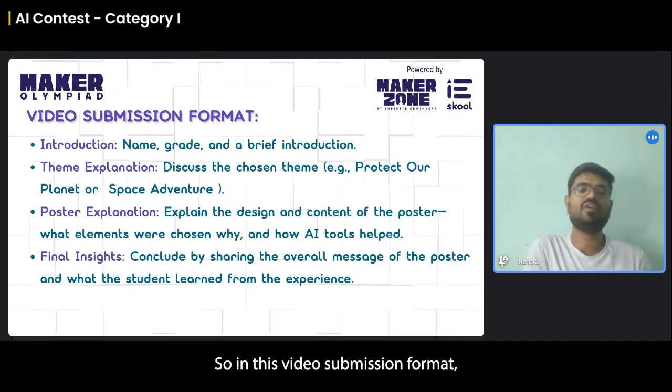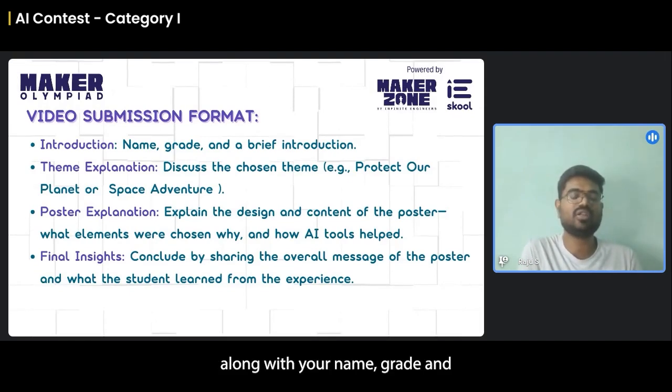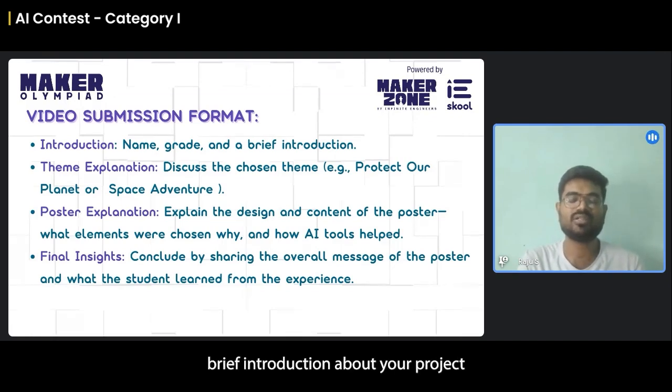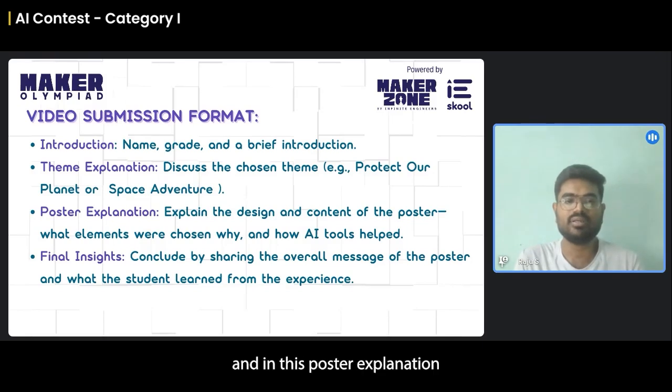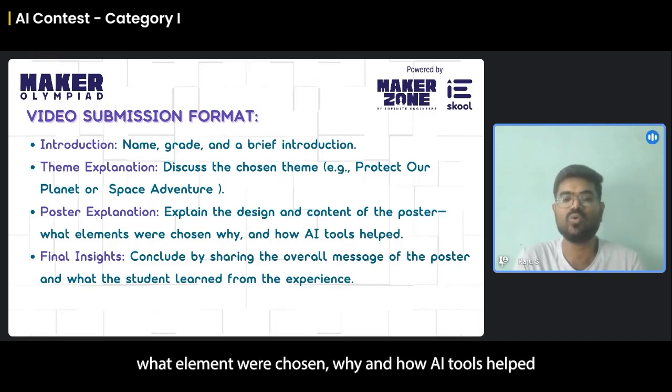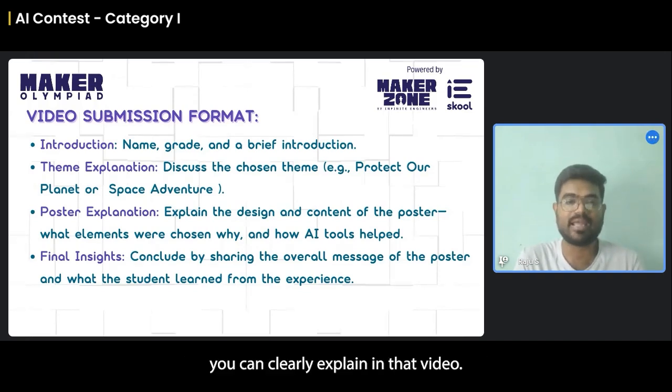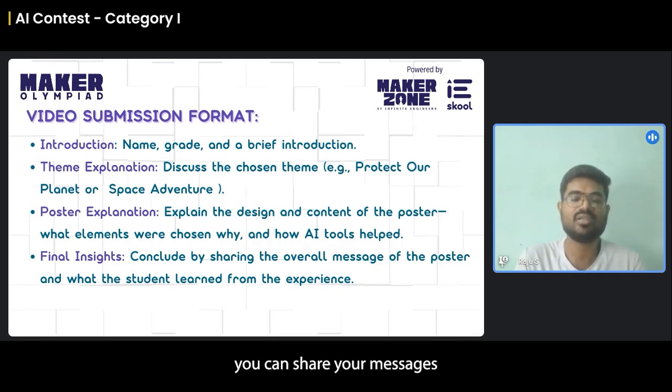So the video submission format. In this video submission format, you have to introduce yourself with your name, grade, and a brief introduction about your project, and clearly explain what theme you chose for this poster design. And in the poster explanation, you have to clearly explain the content of the poster, what elements were chosen, why, and how AI tools helped. You can clearly explain that in the video. And the final insight is you can share the overall message of the poster. And finally, you can share your learnings and experience in this contest.